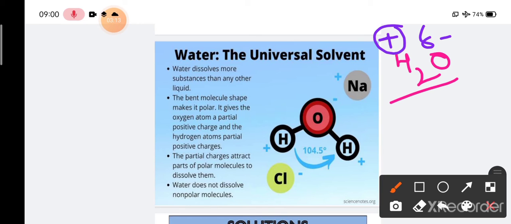But remember, here no discrete positive or discrete negative charge will occur. Here we give a del. Del means an infinitesimally small charge, that is, a very small charge. If we give a sign of del plus, it means an infinitesimally small positive charge, and if we give del minus, that means a very small negative charge.